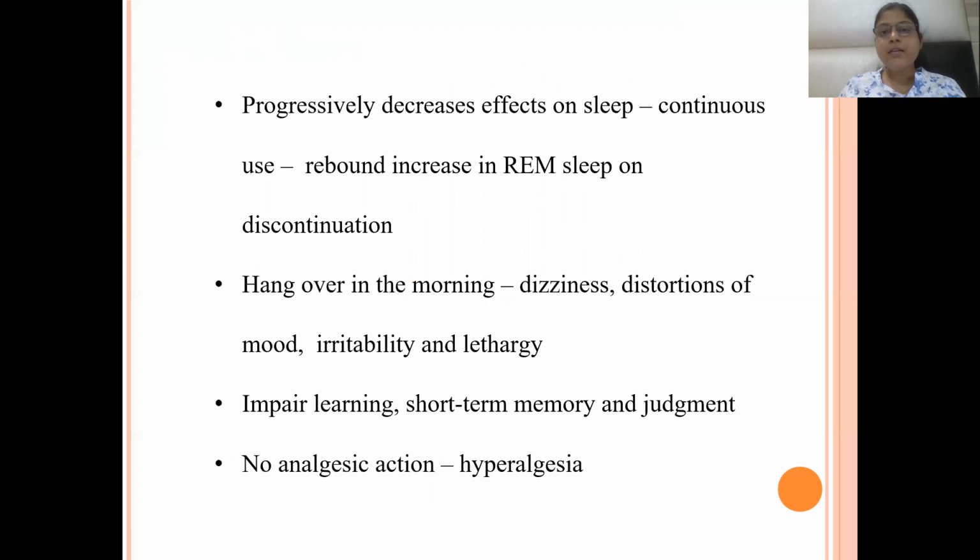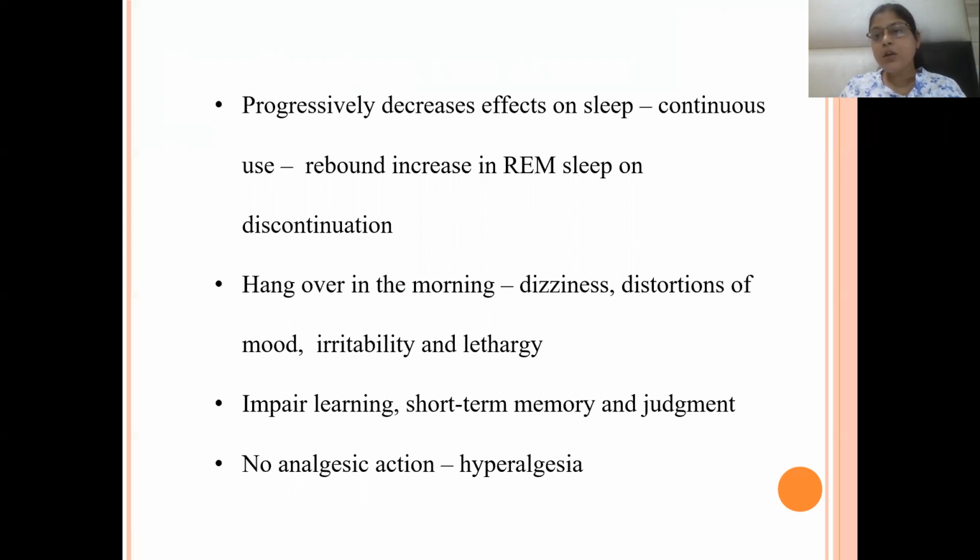The effect on sleep progressively decreases with continuous use, with rebound increase in REM sleep on discontinuation. Means they decrease the effects on sleep progressively. Continuous use can lead to rebound increase in REM sleep on discontinuation. When we use the drug continuously, after discontinuing, there can be rebound increase in REM sleep, and there can be